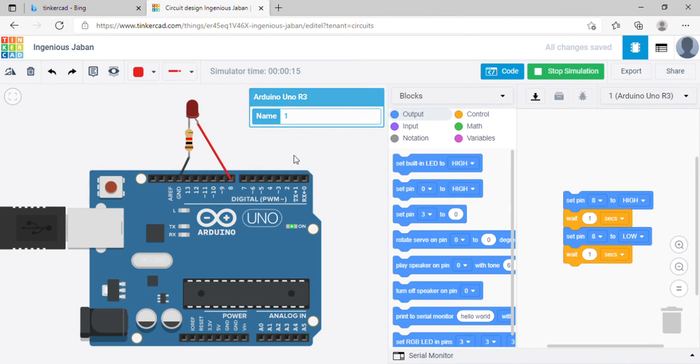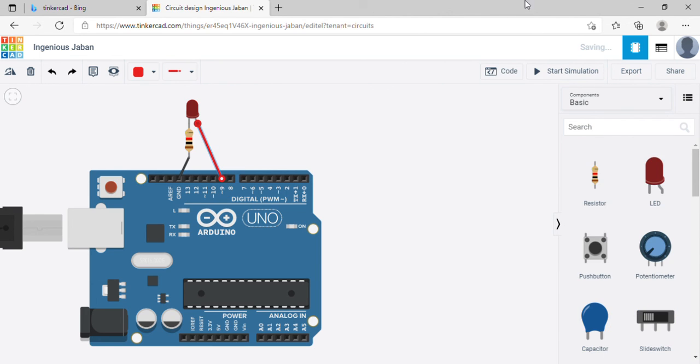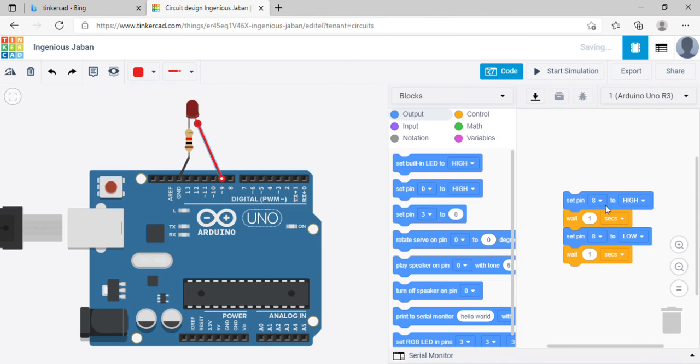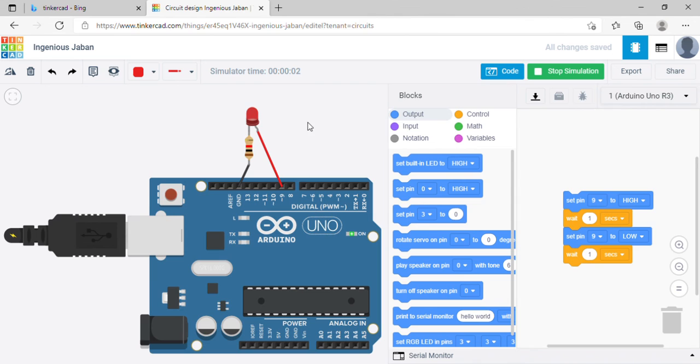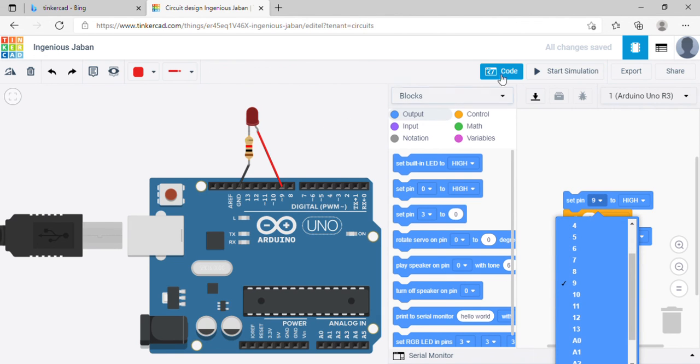So such types of things we can do, lots of things can be performed. Let's see, I am changing the pin number from this side to another pin. What I simply need to do is change the pin number wherever we had connected. Suppose I'm connecting it to the number 9 pin, so I need to select number 9. That's it. And again, if I start the simulation, you can see it's turned on and off. So remember always, whatever pin number you are using, you have to set that particular pin over here. So this is the overall thing for today, guys.